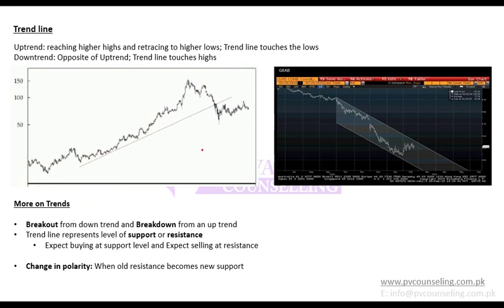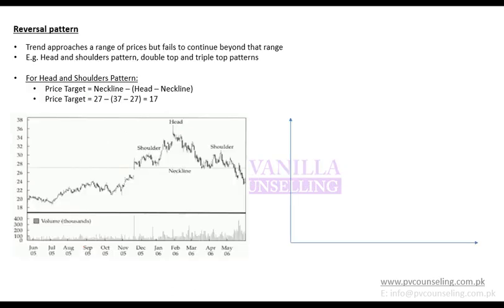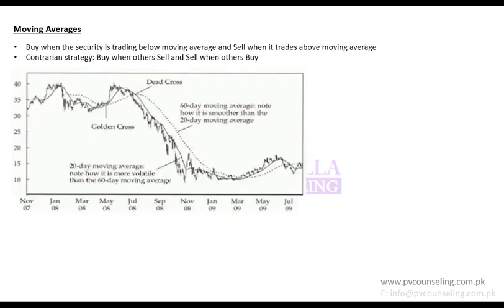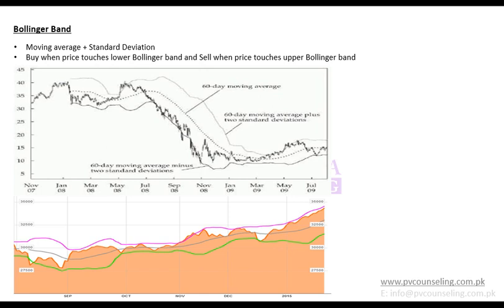So these are examples of trend lines. When you form an uptrend line, you join bottoms. When you form a downtrend line, you join tops. Reversal pattern done. Continuation done. Moving averages done. Bollinger Bands done.